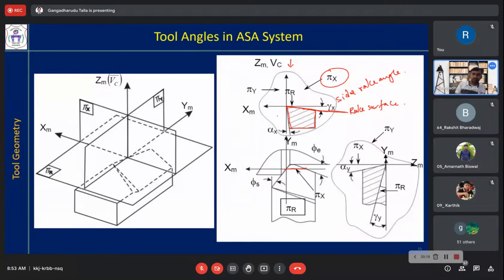Similarly, the angle between the flank surface and pi y, when viewed in the pi x plane, is alpha x, that is the side clearance angle.